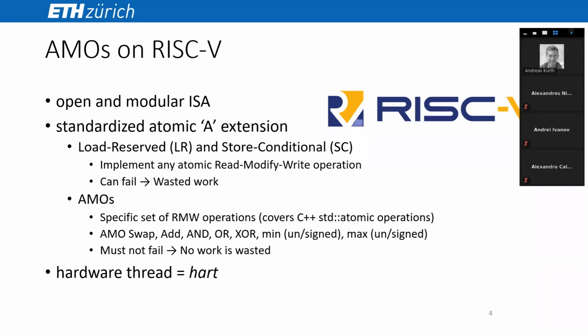For tangibility, we target RISC-V, which is an open instruction set architecture, or ISA for short. It's organized in modular extensions, and the standard A extension specifies two kinds of atomic operations: load reserved, or LR for short, and store conditional, SC, as well as AMOs, atomic memory operations.